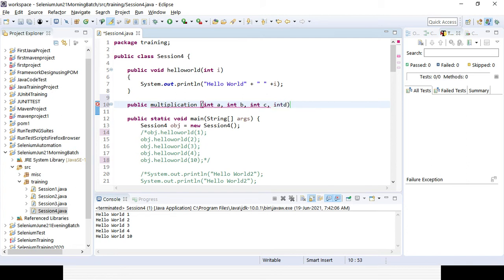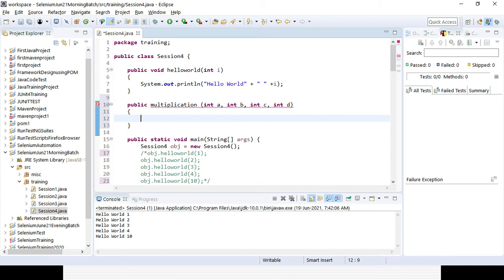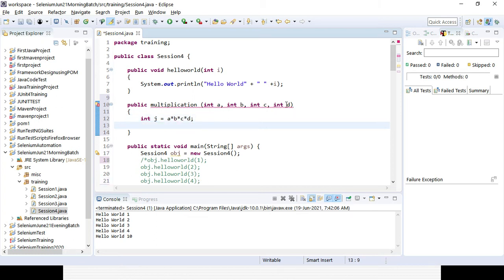These are the 4 variables I want to multiply. So I am passing them, and then I create another variable, integer j, where I multiply everything: a star b star c star d. Then I want to return that variable, so I will use return.